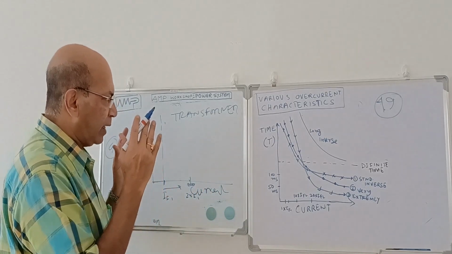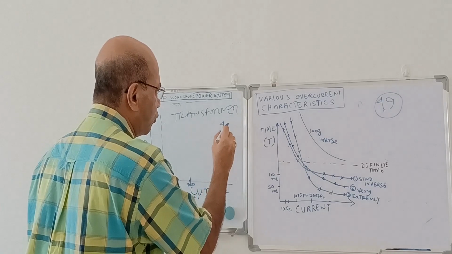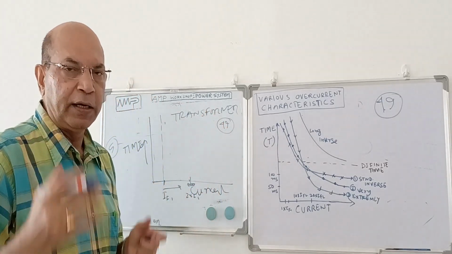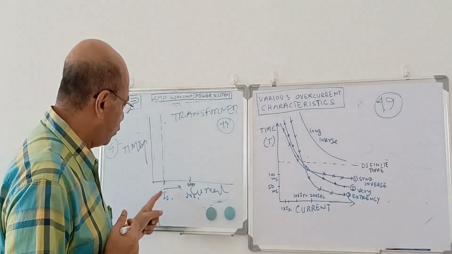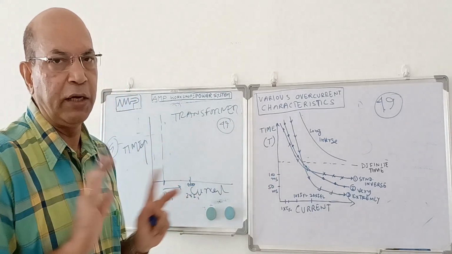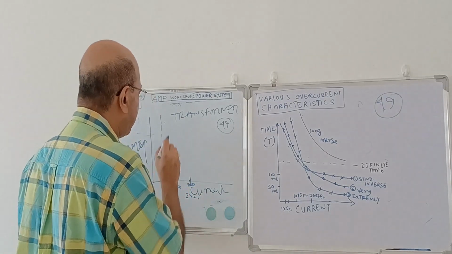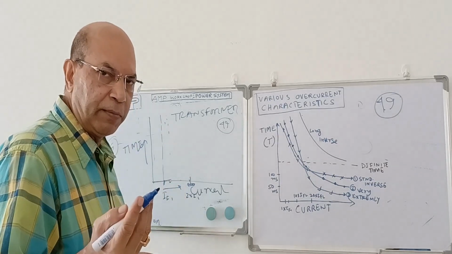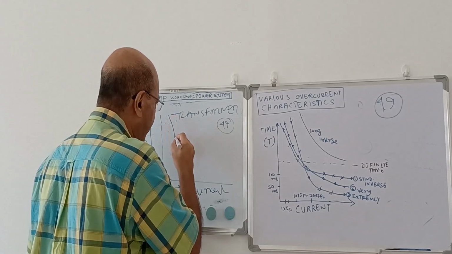Now, the protection characteristics of the overload protection, that means 49. Let us see how the 49 time-current characteristics look. Up to the full load, it will not operate under any condition. When the current goes above, suppose 120%, it may also not operate. But if the current is more than 20% above, then it will start operating, and then as the current increases,